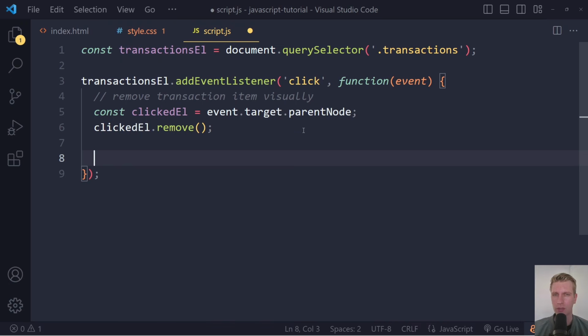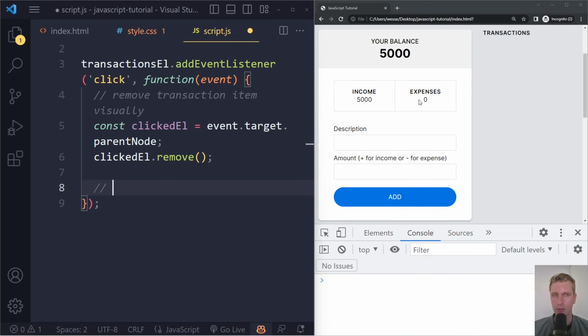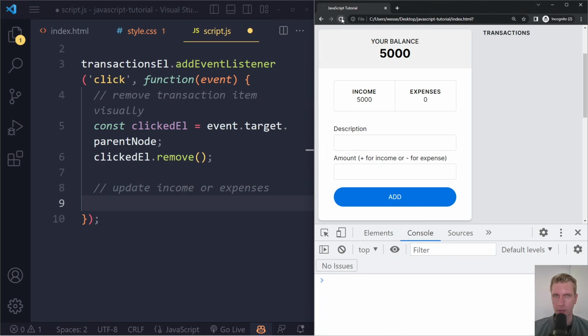Looks a bit strange here with target and parent node. Don't worry about that. That's just how it's called. And now we actually want to update the income number here. Or if it was an expense, it should update the expense. So here we can say the second thing we want to do: update income or expenses. I'm going to refresh here, just start from a clean slate again. So first, of course, if we want to remove this, we need to know what the number was, because here the 5,000, we need to subtract that from the total income. When we click here, we need to be able to get a number from this LI.